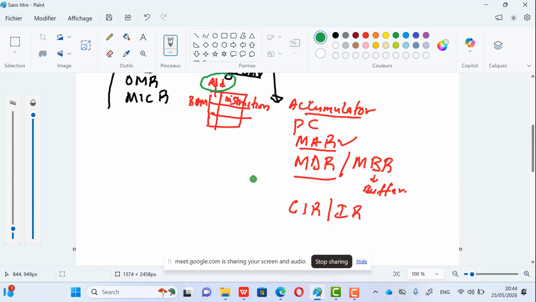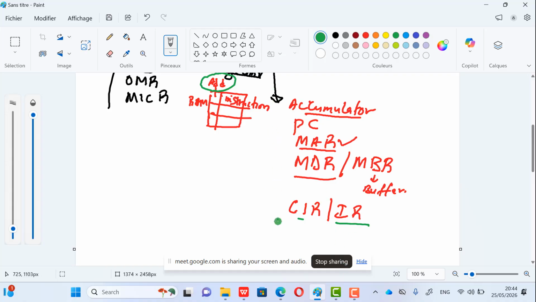Good. Now the next thing is the current instruction register. It is just a type of register that stores the instruction to be decoded by the control unit. So this is exactly its role. Generally, when you describe the fetch, decode, execute cycle, you say the control unit fetches the instruction from the memory, and the control unit decodes the instruction. That instruction being decoded is stored where? It is stored in the current instruction register, or you say in the instruction register. Now, I think we are clear.